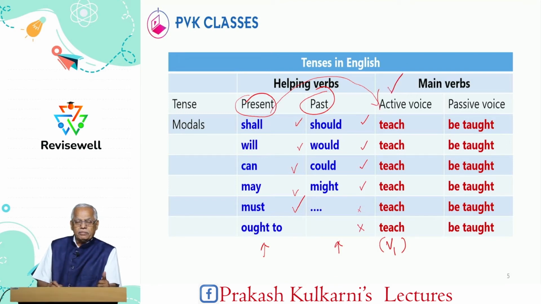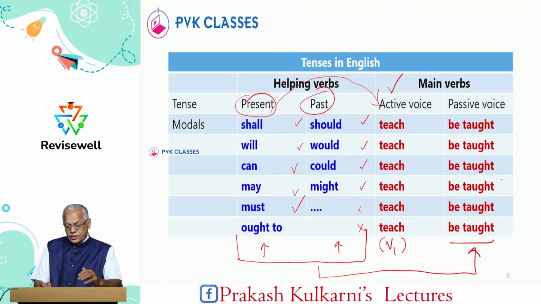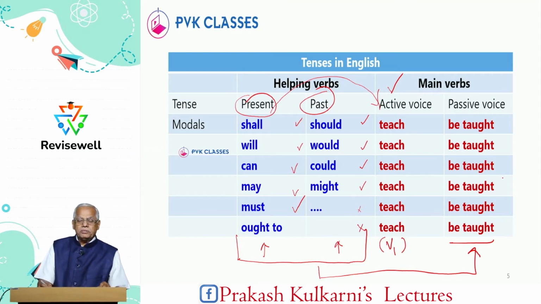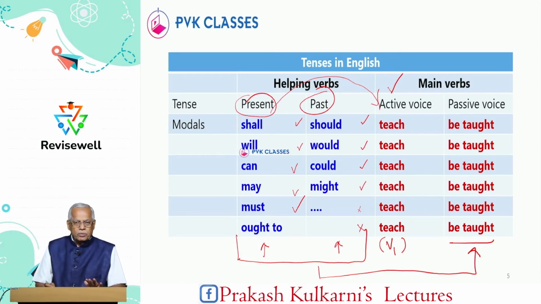How you can identify. And if these modal verbs are followed by be plus V3, shall be taught, should be taught, will be taught, would be taught, can be taught, could be taught. Like this, they are called passive voice modal verbs. Now, these two tables are most important to you. Be very much 100% thorough with these tables.